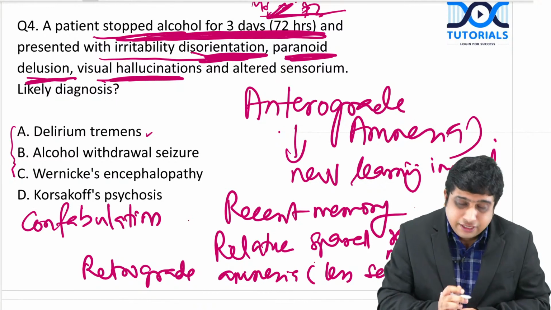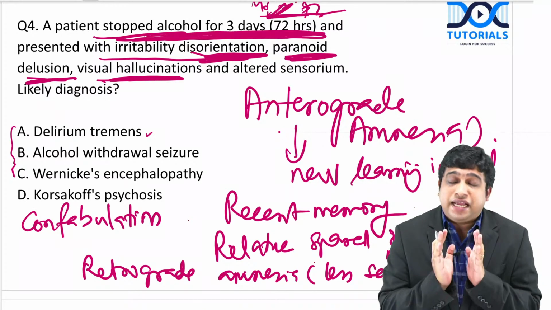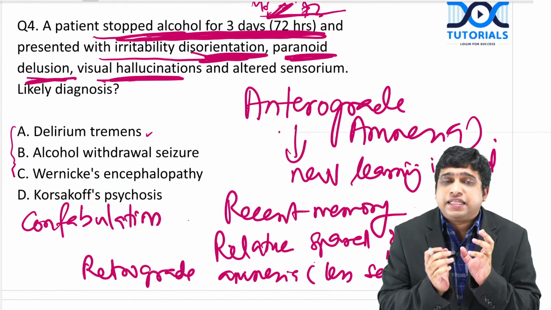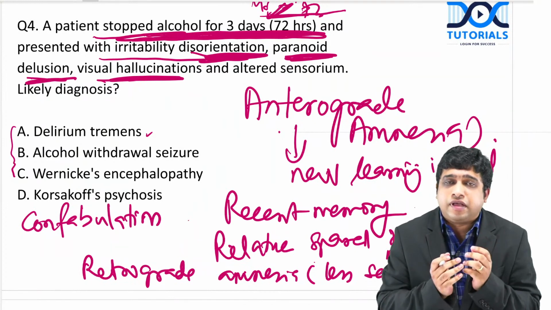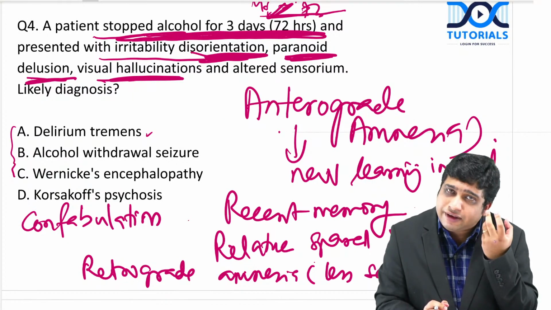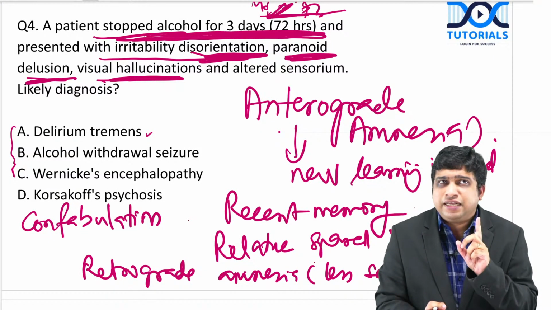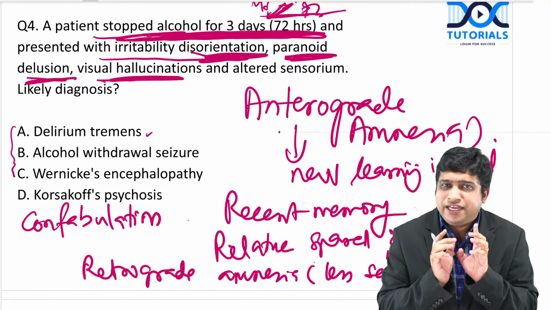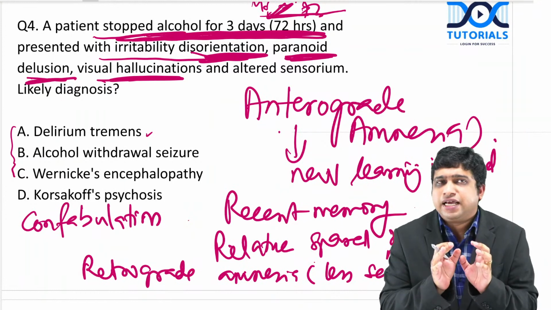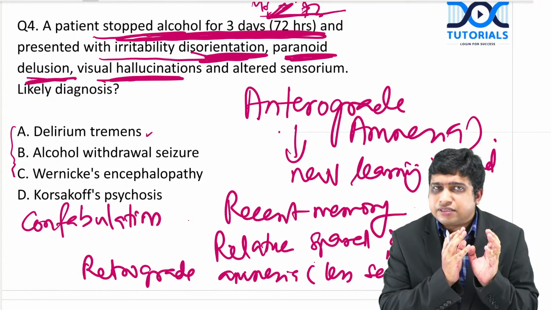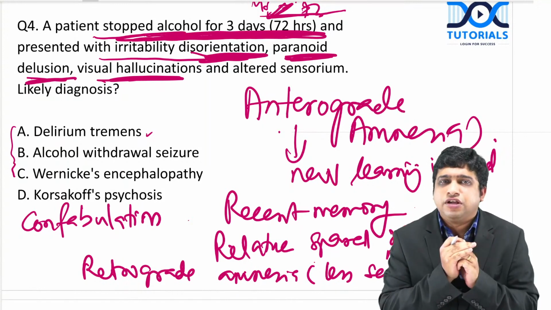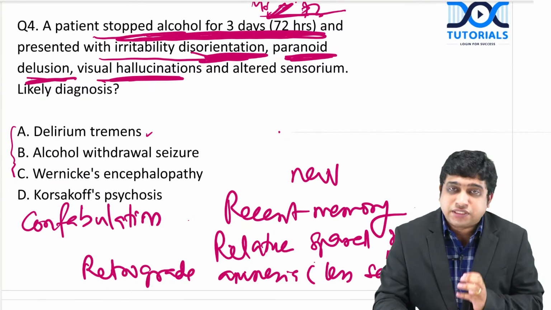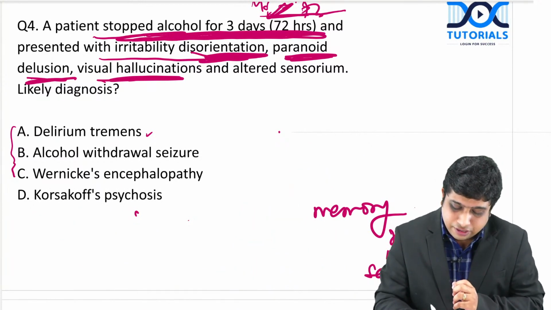What is confabulation? Confabulation may be seen, not always seen. It is like a fluent lying. The patient will have memory gaps, but they will fill them with stories, as if they remember. It is not like they purposely understand that they forgot and decide to add. It is not like lying. When we purposely lie, we know that it was not there and we add on to it. But here, without knowing that, thinking that it was there, they keep adding. That is why it is called fluent lying or confabulation. It is not a mandatory feature, it can be present because of the memory gaps they have.